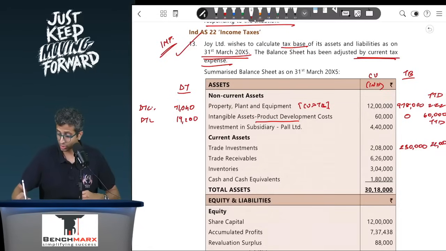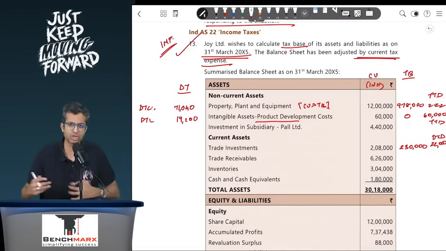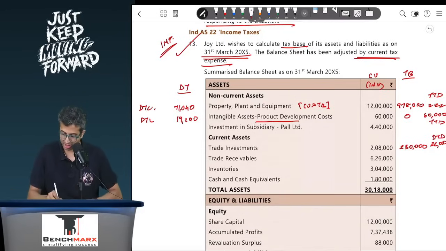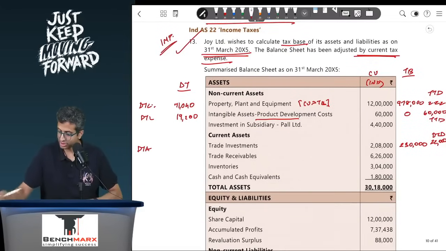Now, this 22,000 is a deductible temporary difference because this will give you future deductions under income tax in the future. So on this 22,000, there will actually be a DTA. This is 22,000 into 32%, and we get 7,040, which is a DTA.